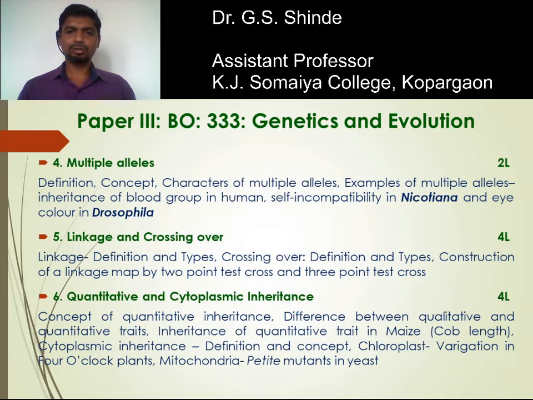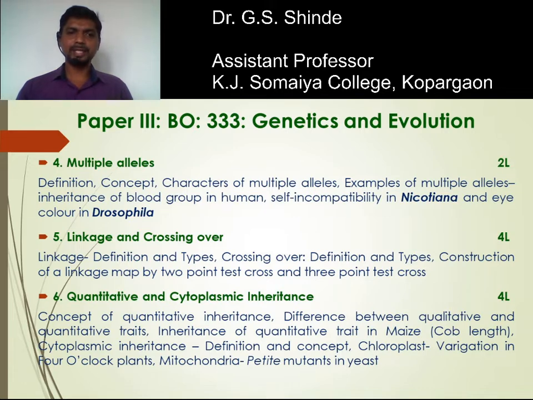Next to this is crossing over. Crossing over is the process that produces new combinations of genes by interchanging of corresponding segments between the non-sister chromatids of homologous chromosomes. In another way, crossing over is the interchanging of corresponding segments between the non-sister chromatids of the homologous chromosome. So the definition of crossing over and its types, single crossing over and double crossing over, we are going to study in this chapter.